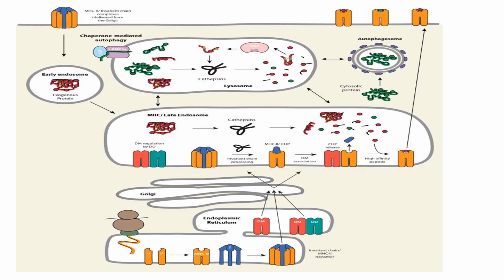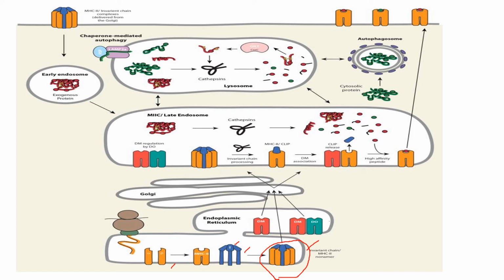Now this is the diagrammatic way of the endogenous pathway. Here, alpha beta chains of MHC2 are synthesized inside the endoplasmic reticulum. This is the Li chain that is also synthesized inside the endoplasmic reticulum. They bind together, it acts as a chaperone, and they form a stable complex that is a monomer.